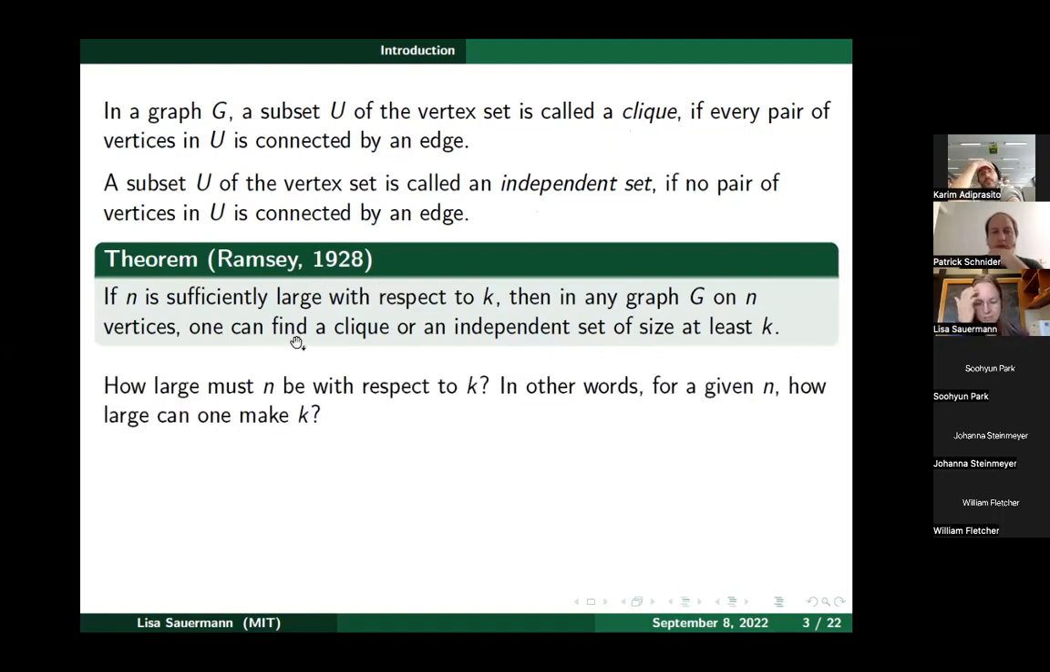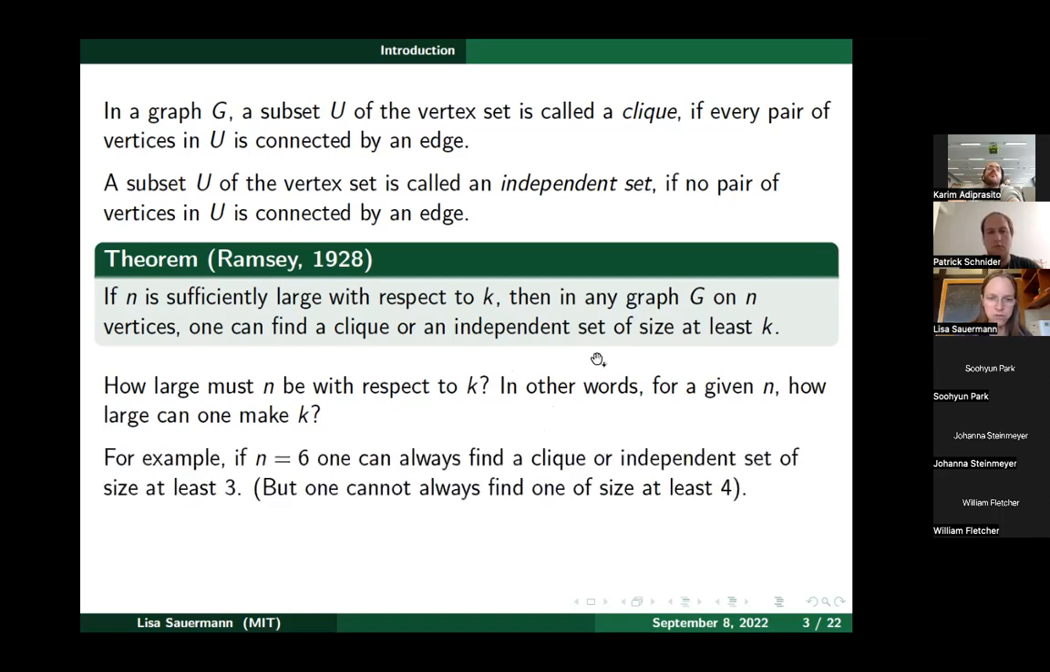Even though this result is almost 100 years old, the quantitative relationship between n and k is still not really completely understood. Basically the question is, how large do we actually need to make n with respect to k for this to hold? That's called the Ramsey number of k, this minimum threshold for n that we need for the theorem to hold. Or we can rephrase the question the other way around: for given n, how large can one make k? How large a clique or independent set can we always ensure to find?